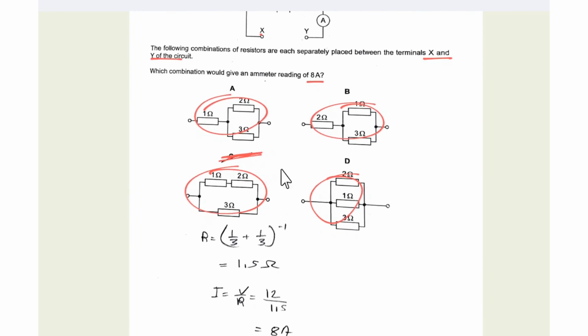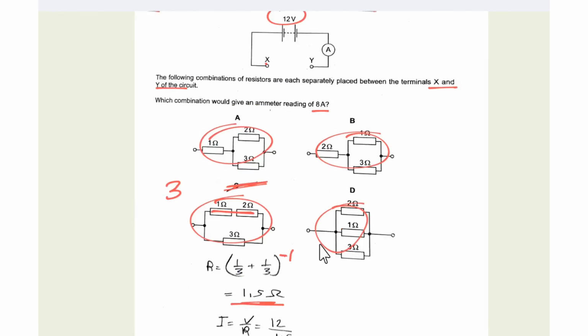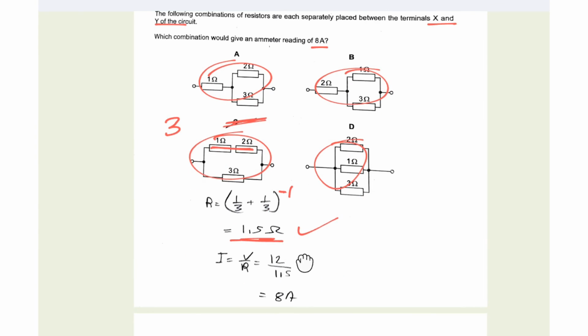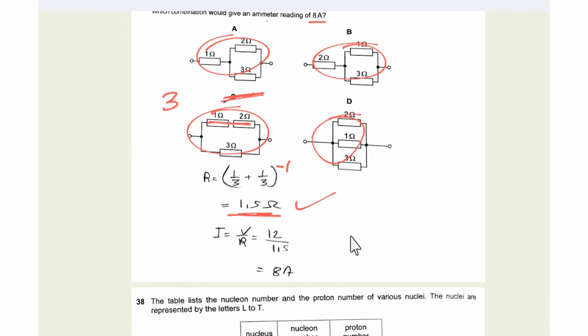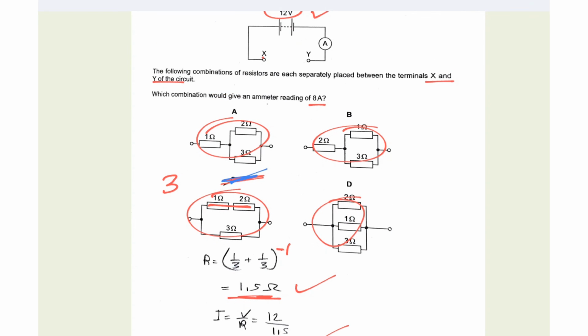So I have just solved this for C. Since they are arranged in parallel but this is arranged in series, the series resistance is 3 ohm, and the parallel arrangement is 1 by 3 plus 1 by 3 and its reciprocal. So the total resistance that we get is 1.5 ohm. We know the total voltage as 12 volt. So current is equal to voltage by resistance, that is 12 by 1.5. So the answer that we get is 8. So the option is C.